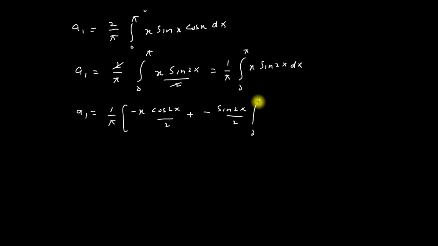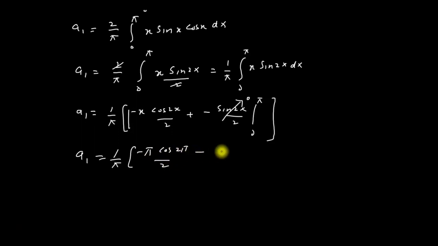Now when I put the upper and lower limits in here and also here, this term will become equal to 0 and we will be left with only this term. This will become 1 over pi into minus pi cos 2 pi divided by 2 minus 0 cos 2 pi divided by 2.